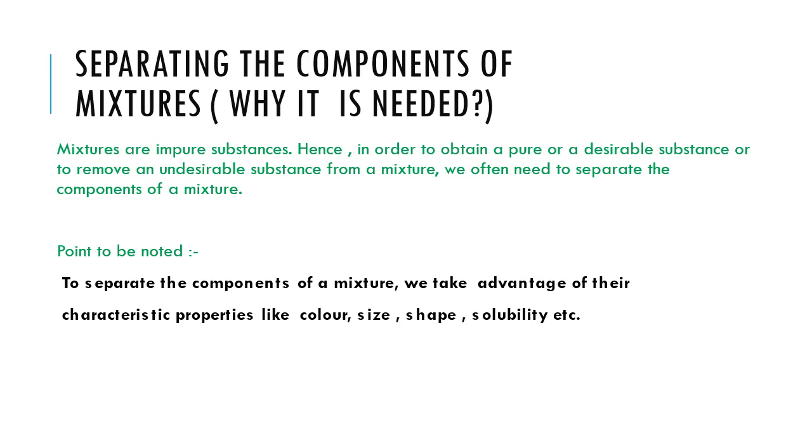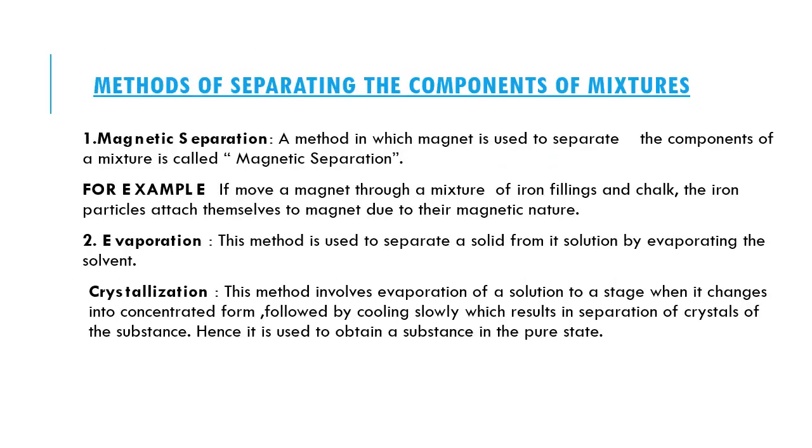Point to be noted: to separate the components of a mixture, we take advantage of their characteristic properties like color, size, shape, solubility, etc. Now we will discuss the different methods of separating the components of a mixture. The first method is magnetic separation. A method in which a magnet is used to separate the components of a mixture is called magnetic separation. For example, if we move a magnet through a mixture of iron filings and chalk, the iron particles attach themselves to the magnet due to their magnetic nature.